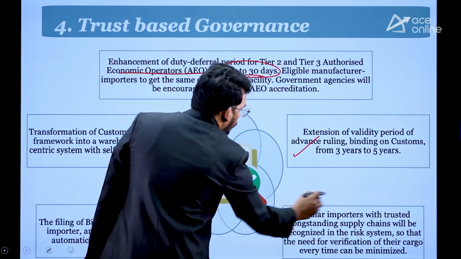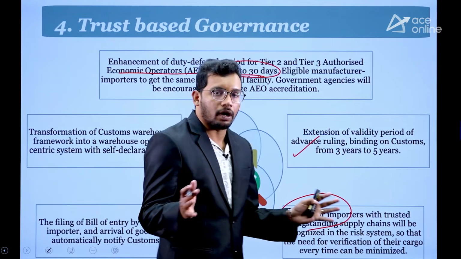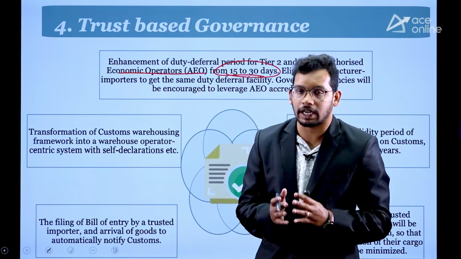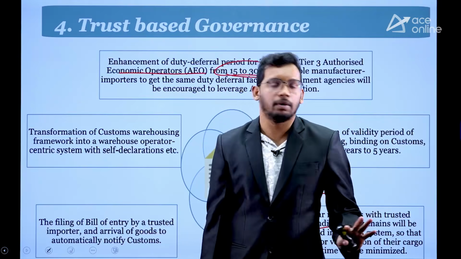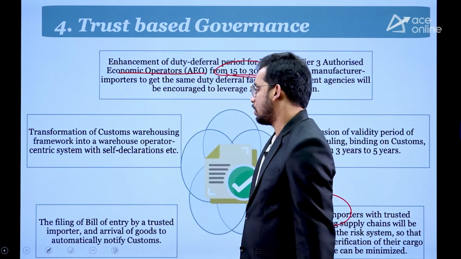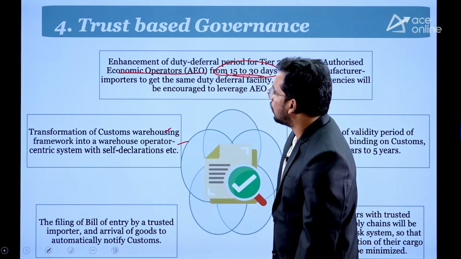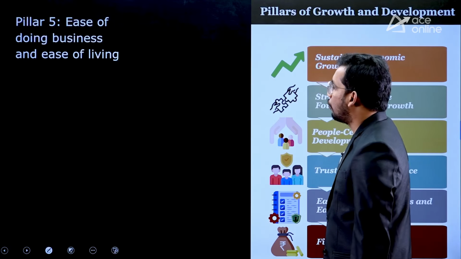Similarly, regular importers who are trusted, we discussed this in the beginning itself. So whoever are long-standing trusted manufacturers, we are going to exempt them from a lot of taxes. Not very important. Specifically, they did not mention anything, right? So customs duty on warehousing, all these things were reduced. So this is the fourth pillar.